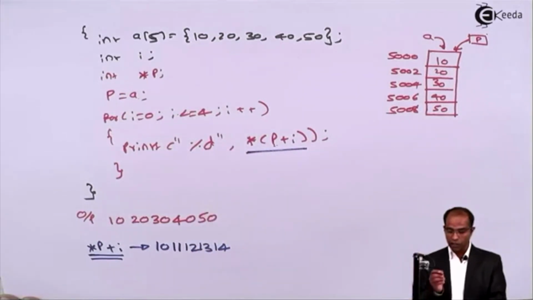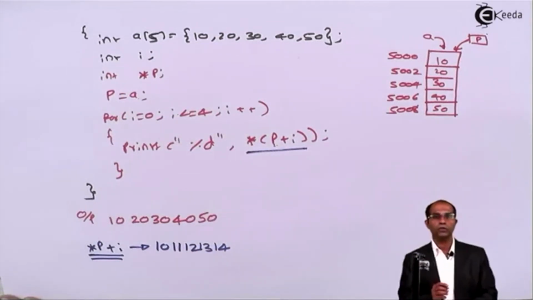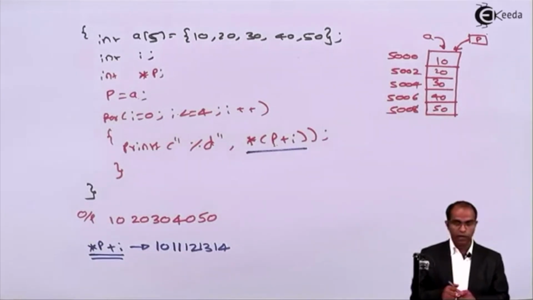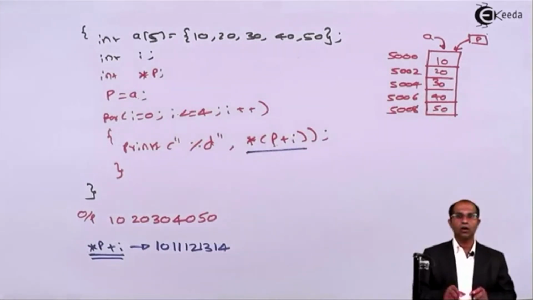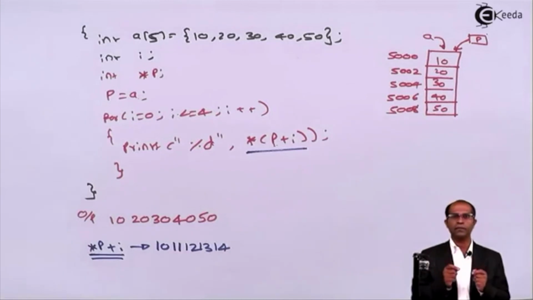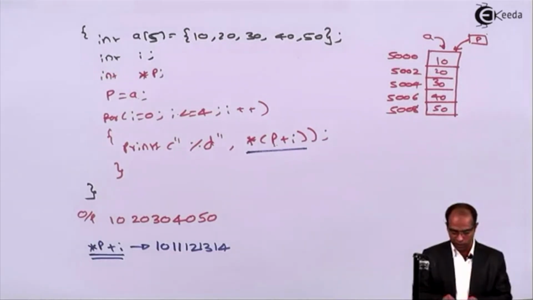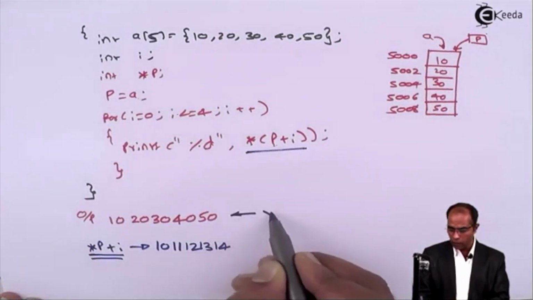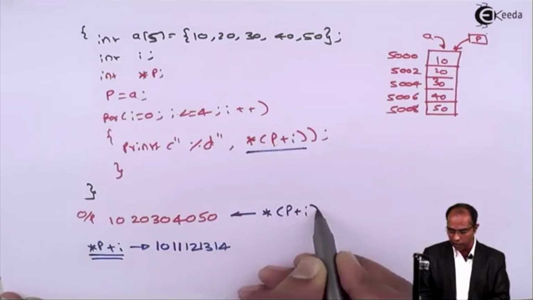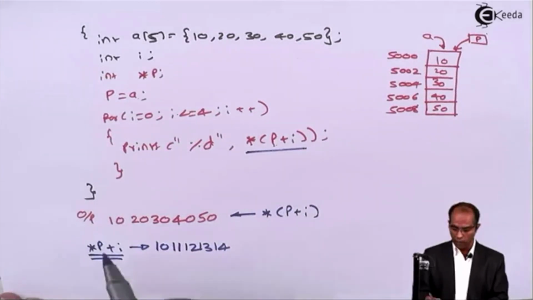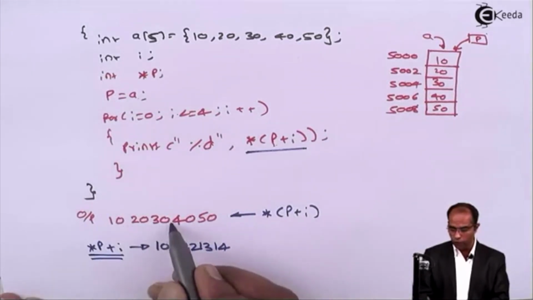So here, the brackets play an important role. Whenever you want to use a pointer as a variable to access the array, the bracket term a[i] is replaced with *(p+i) using the pointer, and the brackets with the pointer are compulsory. You have seen the difference in the output. If I use the asterisk with the bracket (p+i), this is the output, where we make the pointer point to various elements of this array.